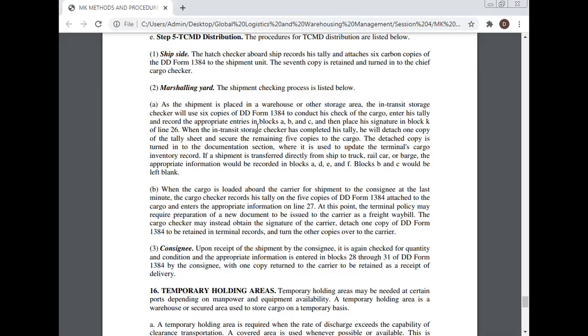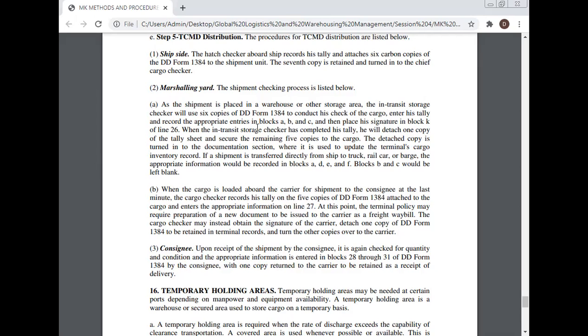When the cargo is loaded aboard the carrier for shipment to the consignee, the cargo checker records his tally on the 5th copy of the DD Form 1384 attached to the cargo and enters the appropriate information on line 27. At this point, terminal policy may require preparation of a new document to be issued to the carrier as a receipt. The cargo checker may instead obtain the signature of the carrier, detach 1 copy of the DD Form 1384 to be retained in the terminal records, and turn the other copies over to the carrier.